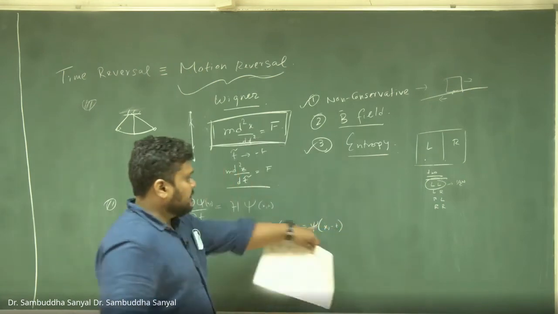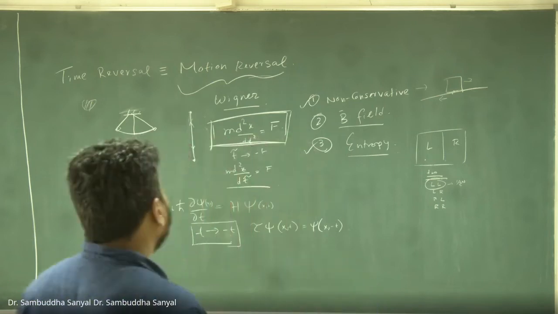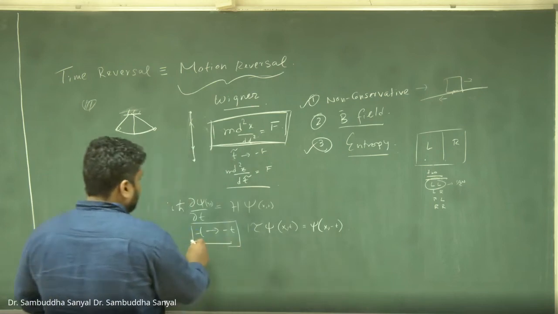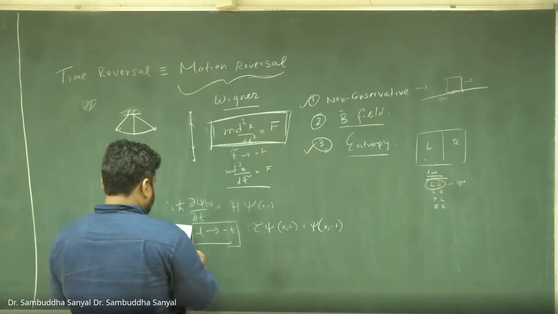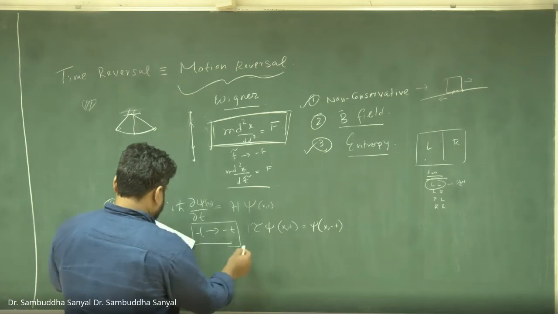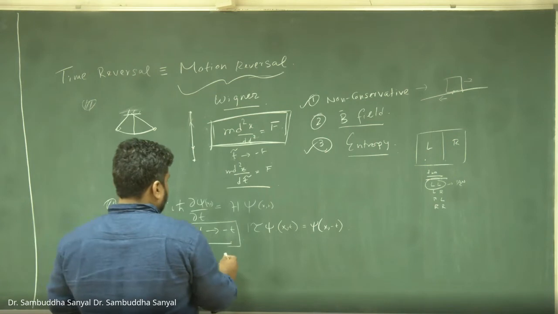I want an operator which will do this job, take t to minus t. But if I only have that operator which does this much, then the problem is, if you take t to minus t, so let's call it tau, and apply this operator on both sides of the quantum mechanical law.